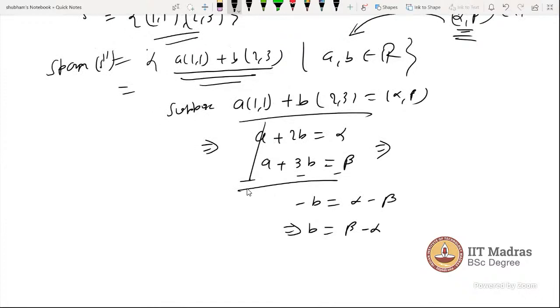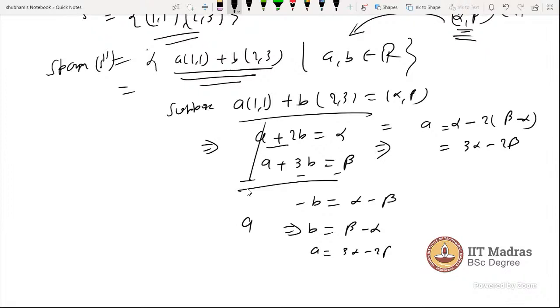Now you can get the value of a also. A will be alpha minus 2 times (beta minus alpha), and I'm quickly doing it, this will be 3 alpha minus 2 beta. So a here will be 3 alpha minus 2 beta.